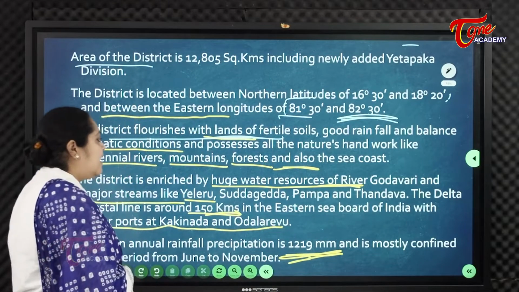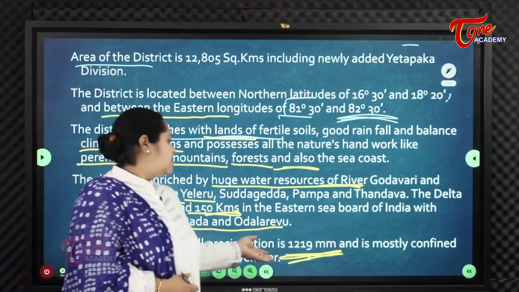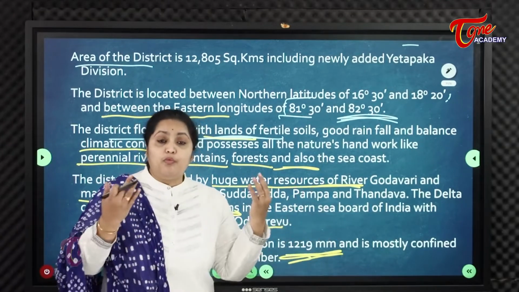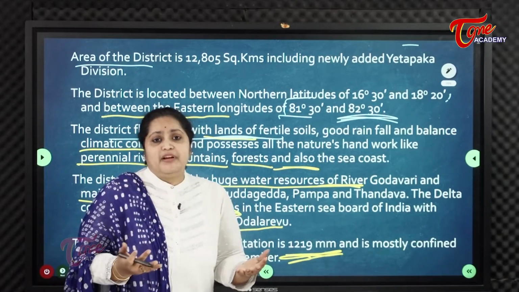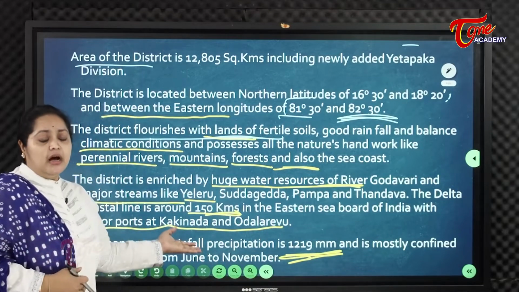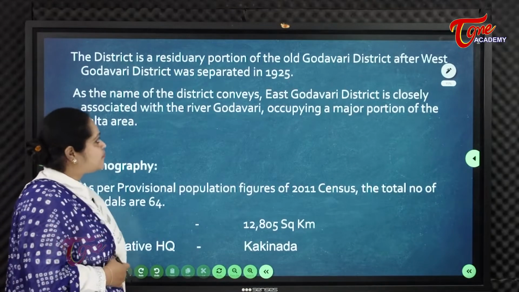The mean annual rainfall precipitation is 1219 millimeters, mostly confined to the period from June to November. So 1219 mm rainfall means it's a very good number, very good climatic conditions, especially in the seasons from June to November.